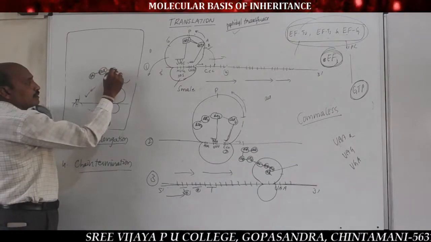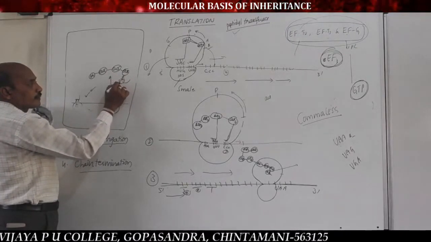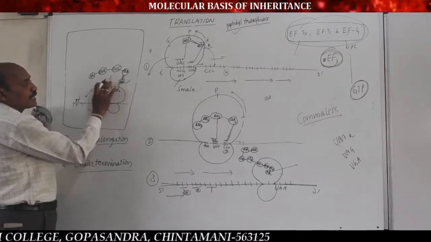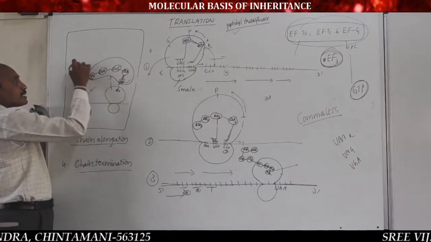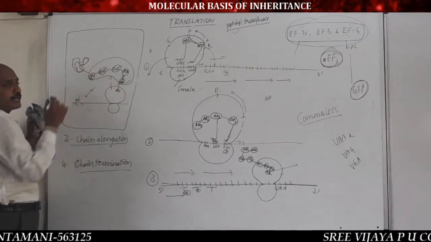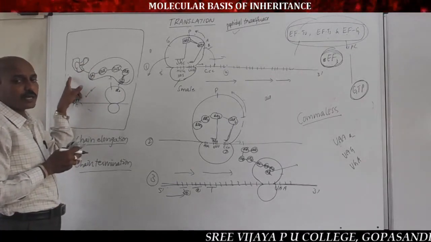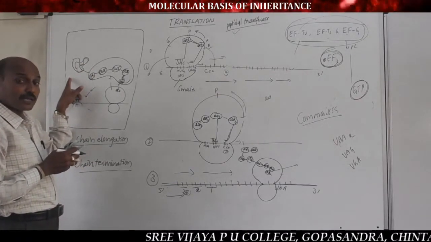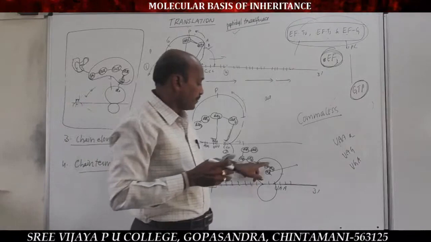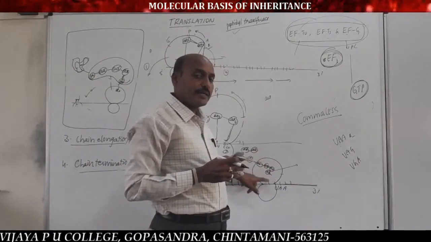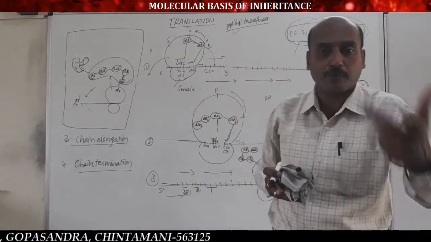For example, this polypeptide chain is separated from the ribosome and enters into the cytoplasm of the cell, and functions as a respective protein, either primary, secondary, tertiary or quaternary protein, based on its structural significant role. So after chain termination, the polypeptide chain is detached from the ribosome and enters into the cytoplasm as the respective protein.